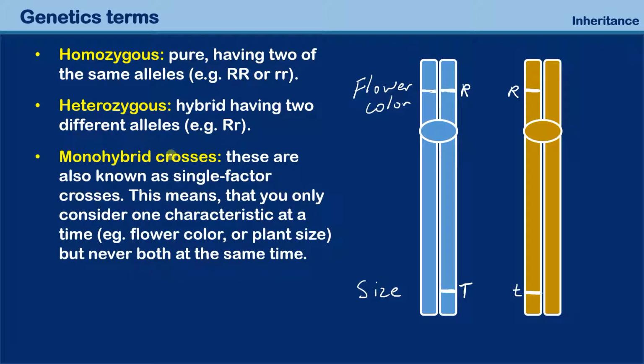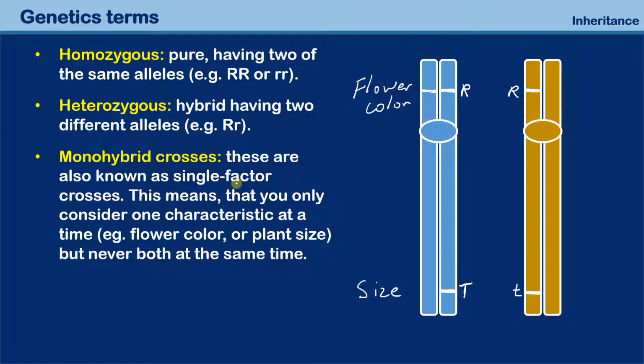So, when we talk about genetics, we want to cross different organisms, and the first studies were done on plants. A monohybrid cross, mono refers to single, is when you cross plants or organisms and you only look at one factor, at one gene. So if we only are worried about flower color and we forget about plant size, then we refer to it as a monohybrid cross. If we want to consider both of them together, then it's a dihybrid cross.